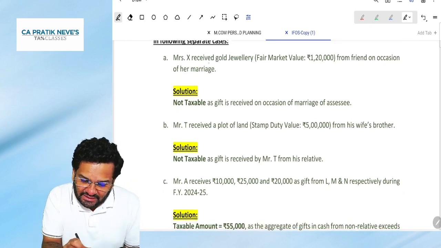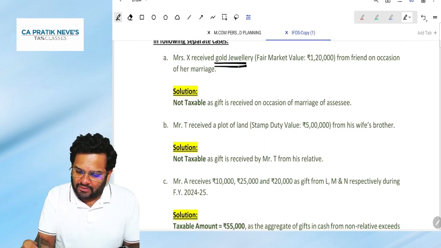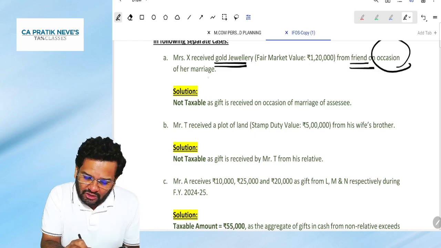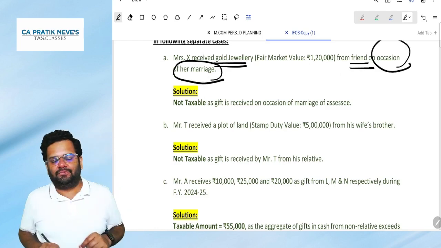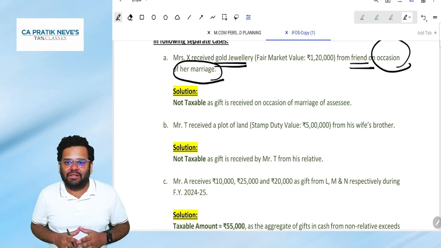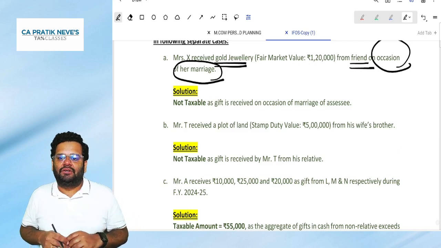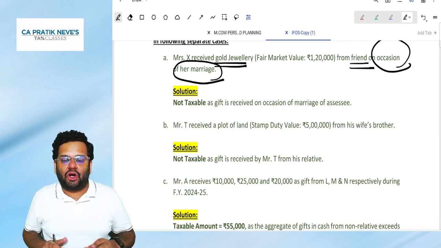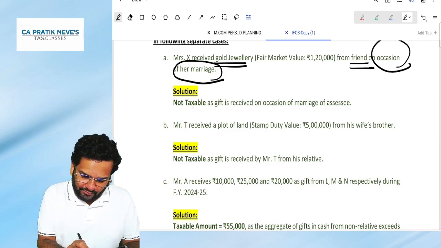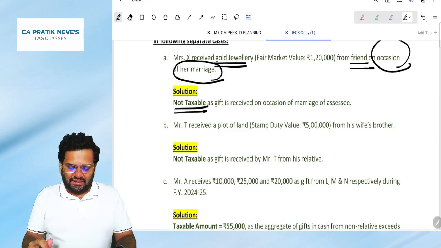Mrs. X received gold jewelry from a friend, on the occasion of her marriage. Will it be taxable? It is on the occasion of her own marriage. So friends, it will not be taxable. Is it clear to you?